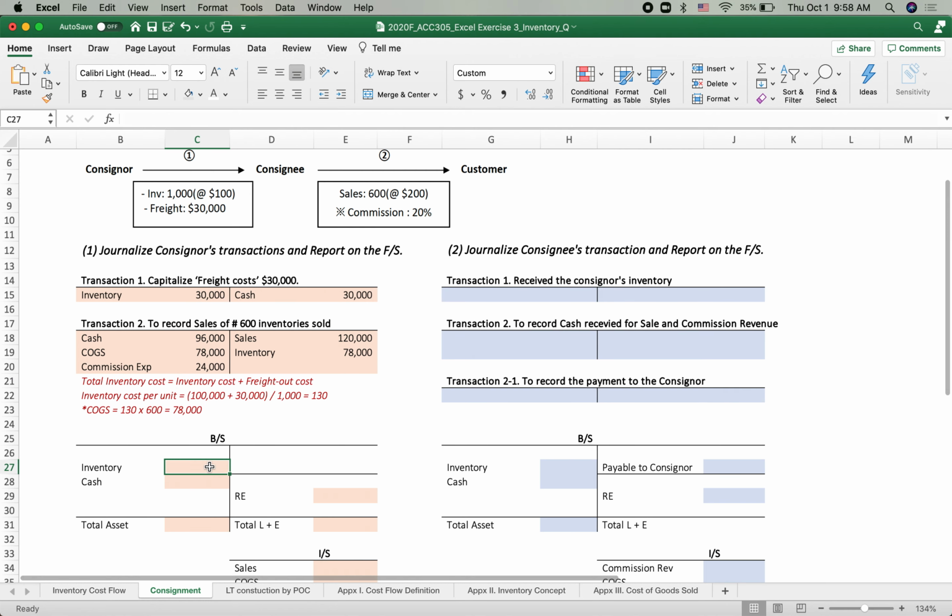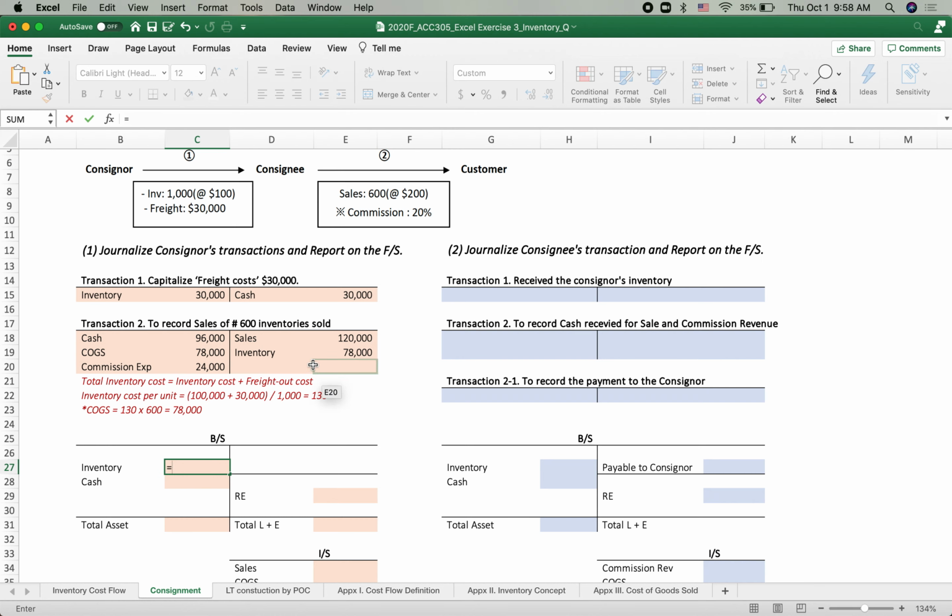Now let's put that journal entry into the balance sheet and income statement for the financial reporting. The inventory, now inventory here, 30,000 minus 78.